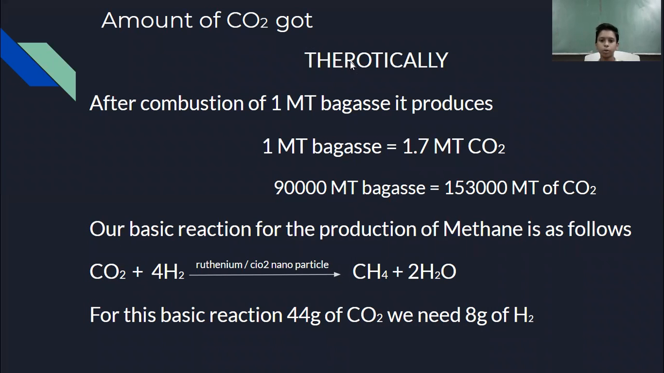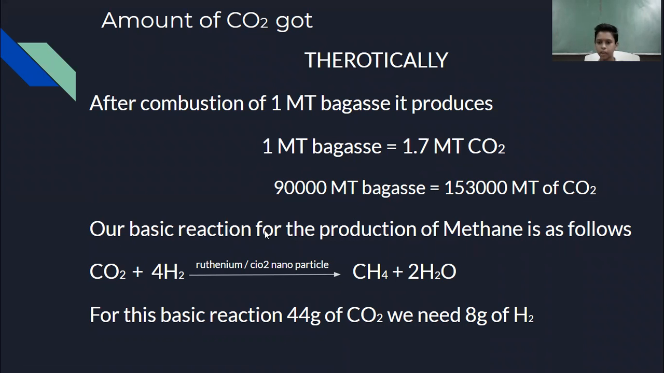The amount of CO2 we get is a theoretical calculation. From 1 metric ton of the gas, we are getting 1.7 metric tons of CO2. So from 90,000 metric tons of the gas, we will get 1,53,000 metric tons of CO2, which is a very huge amount, and if liberated into the atmosphere directly, it can cause a lot of global warming.